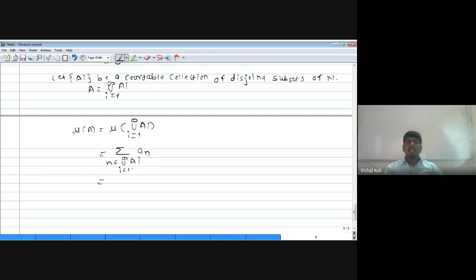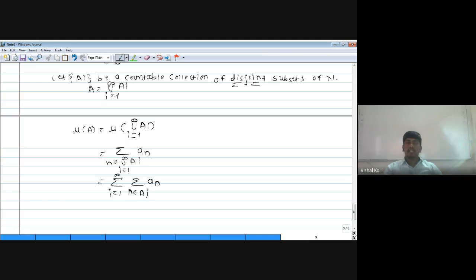Now as here each Ai is disjoint, this sum can be written as summation over i running from 1 to infinity of summation over n belonging to Ai of a_n.